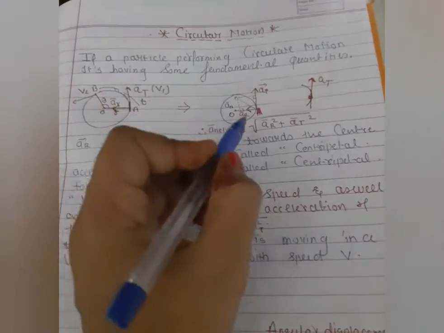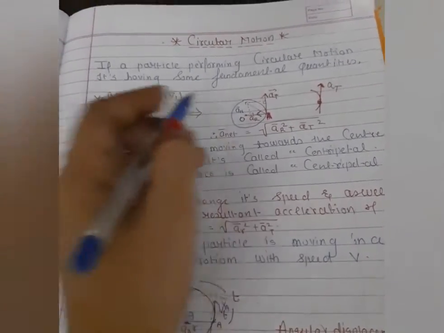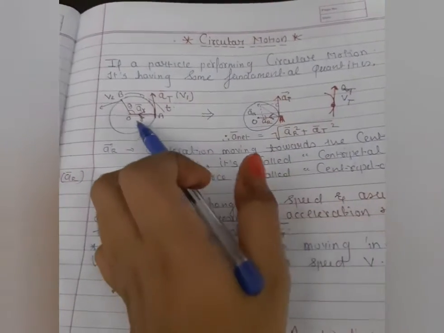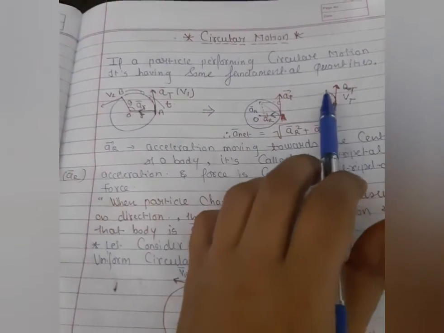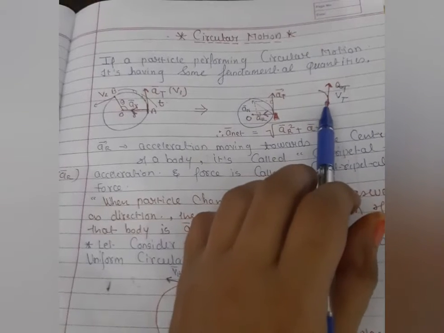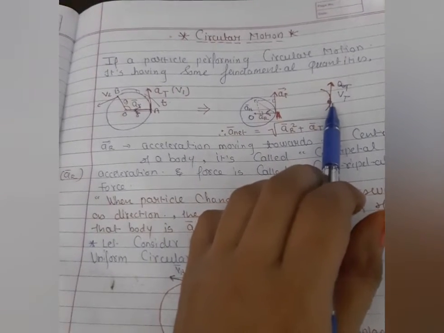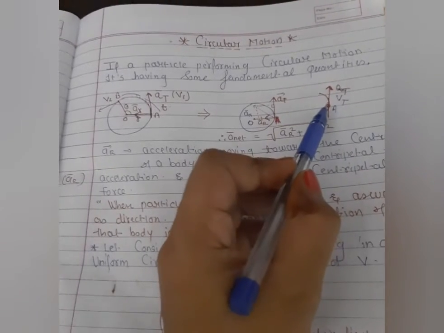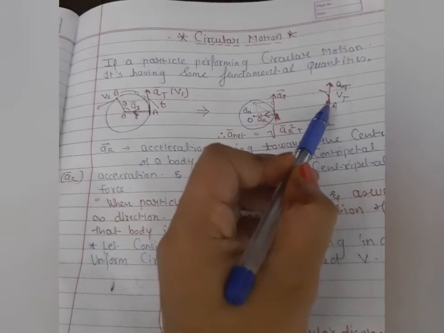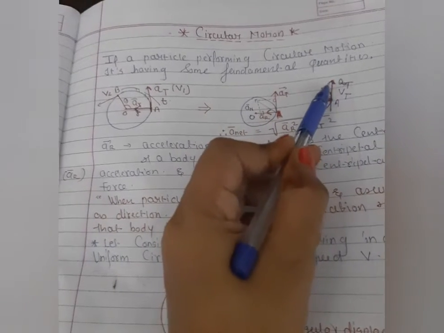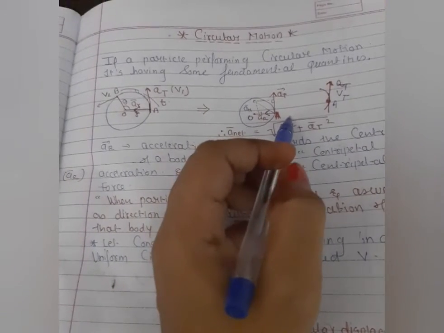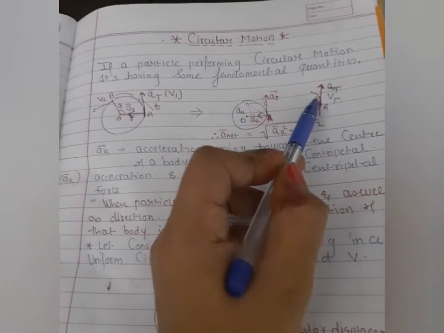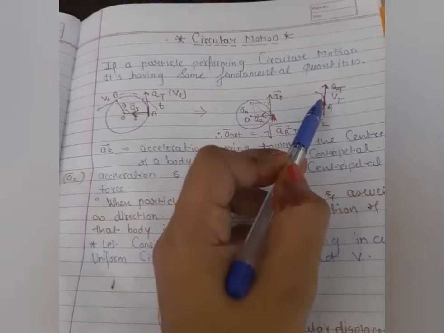And here is one more concept, students. Let me consider this velocity, and here we can take this velocity as Vt. I just cut this part here and explain it like this: this curve has a point, point A, which I have already explained. When the velocity starts to rotate here, as you can see, the direction of the velocity of the particle is always a straight direction, until and unless you apply a force on that body. The force is moving towards the center, that's why the body is changing its direction.